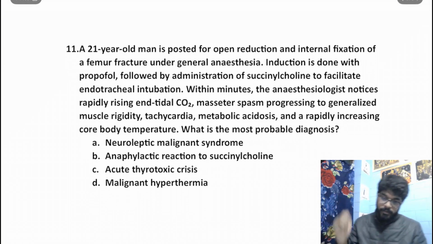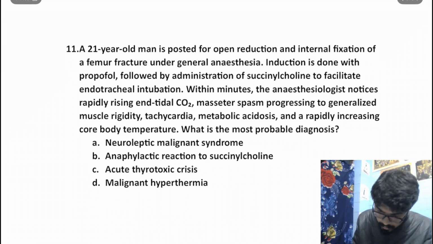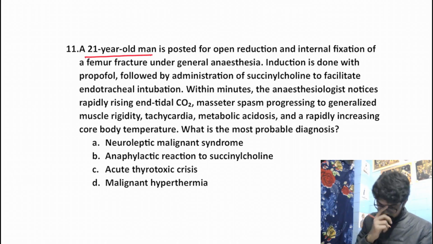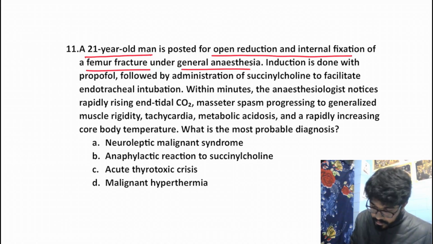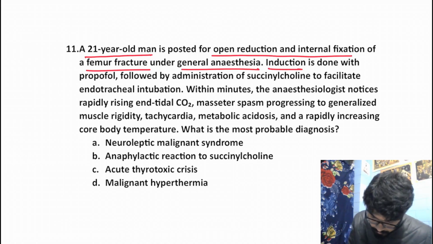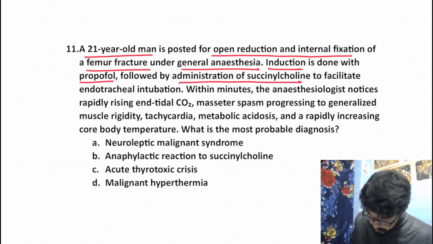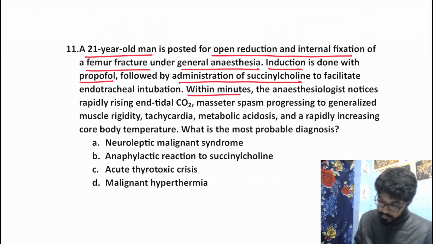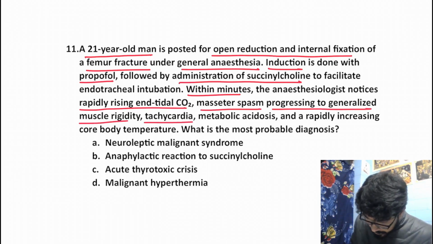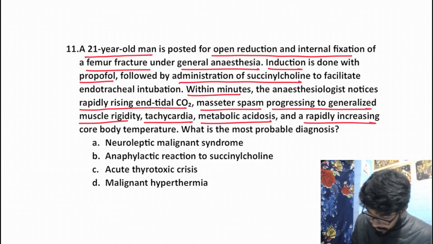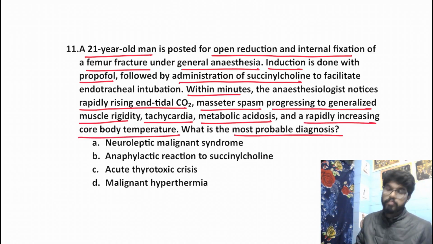Moving on to the next question. A 21-year-old man is posted for open reduction and internal fixation of femur fracture under general anesthesia. Now, induction is done with the help of propofol followed by administration of succinylcholine to facilitate endotracheal intubation. Within minutes, the anesthesiologist notices the rapidly rising end-tidal CO2, masseter spasm, progressing to generalized muscle rigidity, tachycardia, metabolic acidosis, and a rapidly increasing core body temperature. What is the most probable diagnosis?